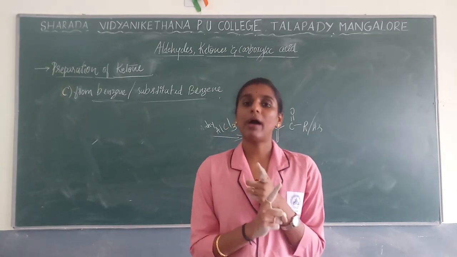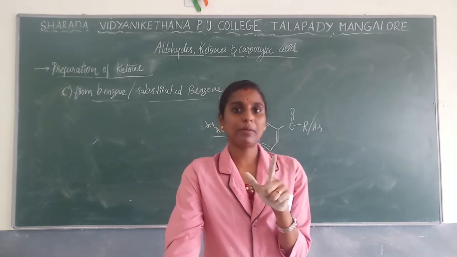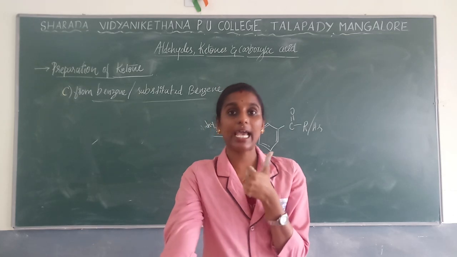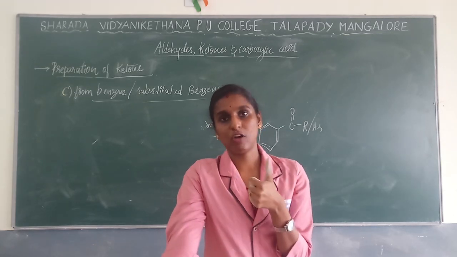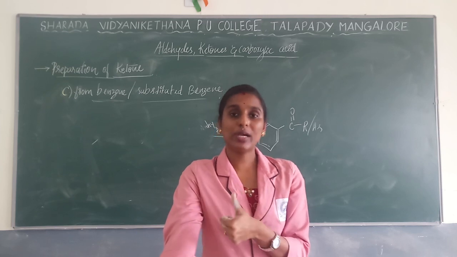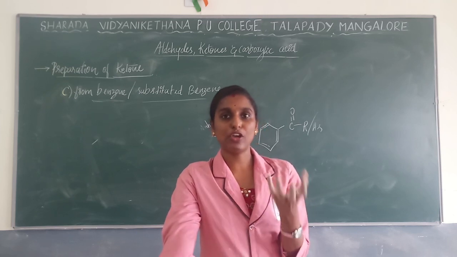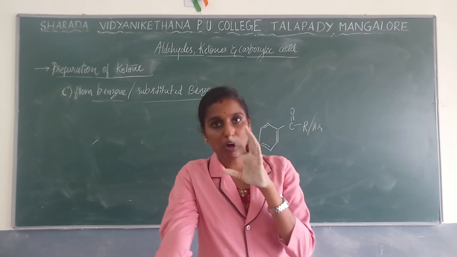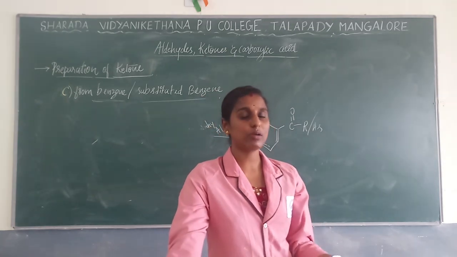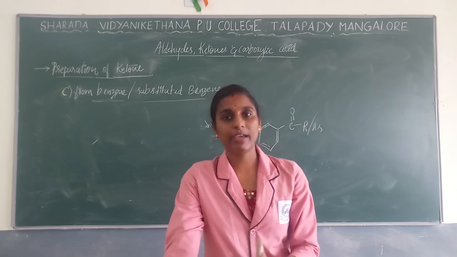Third one, from hydrocarbons. In that, the first one is by using toluene. If you add an oxidizing agent to toluene, it directly gives carboxylic acid as a product, but we don't want carboxylic acid, we want aldehyde.